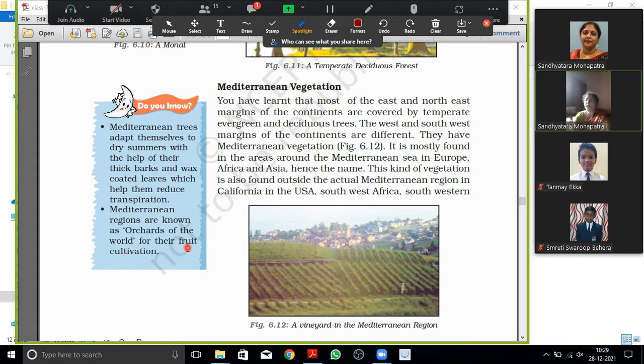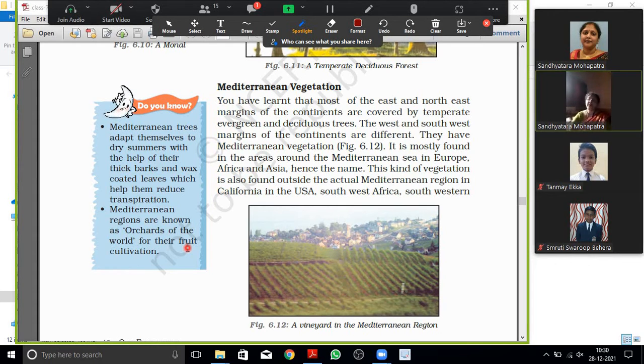We know that the east and northeast margins of the continents are covered by temperate evergreen and deciduous trees that we have studied earlier. The west and southwest margins of the continent are different. What do they have? They have Mediterranean vegetation. Whatever vegetation we find in and around the Mediterranean Sea is said to be Mediterranean vegetation. And it is mostly found in the areas around which sea?